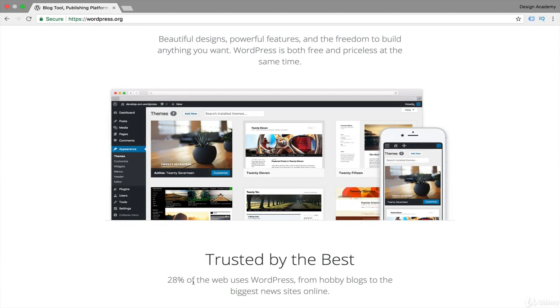Also, over 20% of the web uses WordPress, which is a very big percentage. And here's how WordPress looks when we install it. And you can customize your website from mobile devices or your desktop. And as you can see, it looks very user friendly.